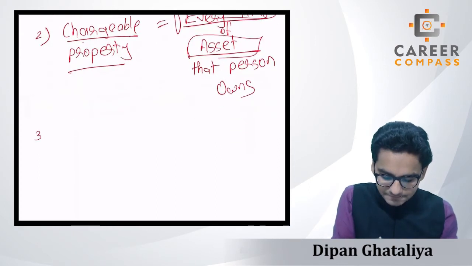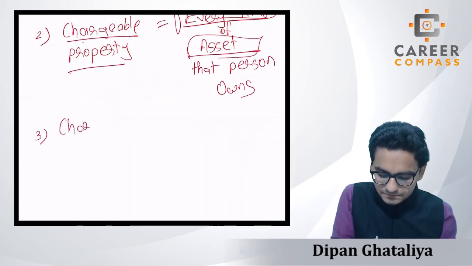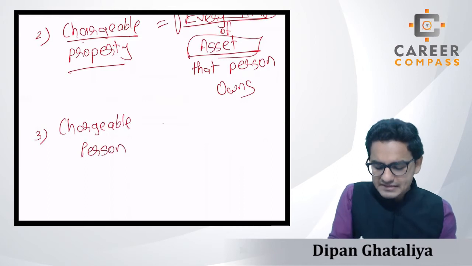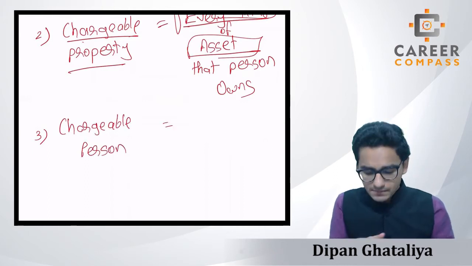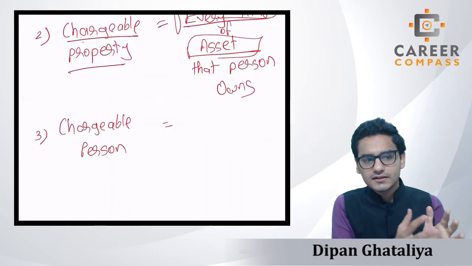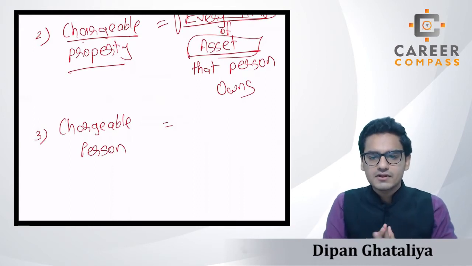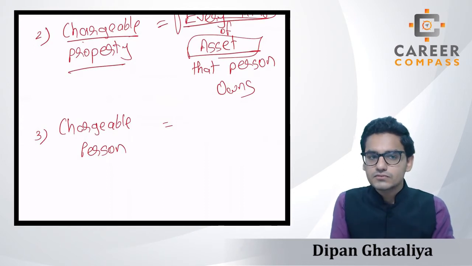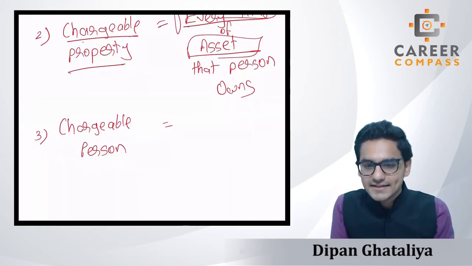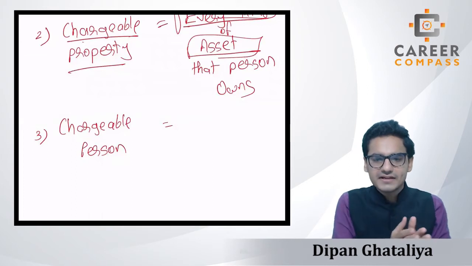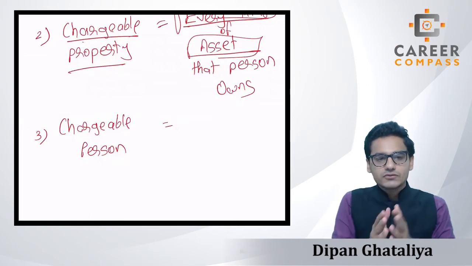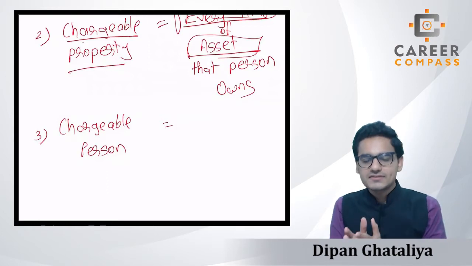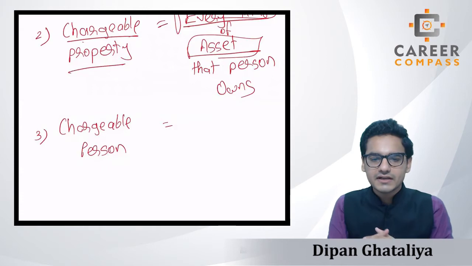The third thing is a chargeable person. Students, if we say the simple meaning of the chargeable person, then in every chapter of our whole taxation, students, many times we have used this word, like under the CGT, students, whomsoever is a resident of the UK will be called a chargeable person, right? So whomsoever is UK resident will have to pay the capital gains tax if any capital gain arises.